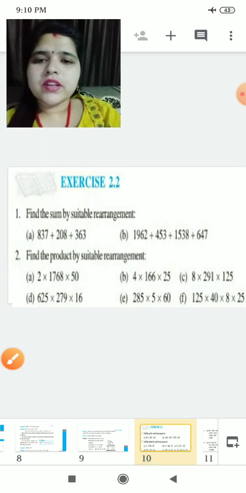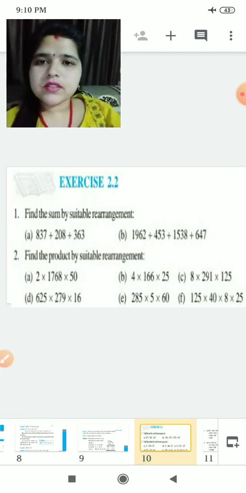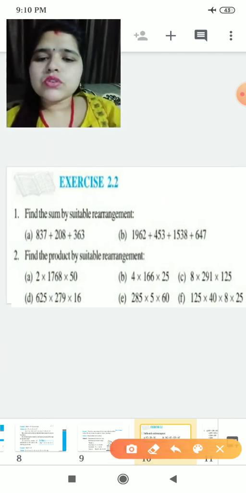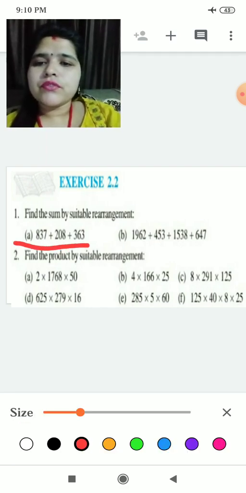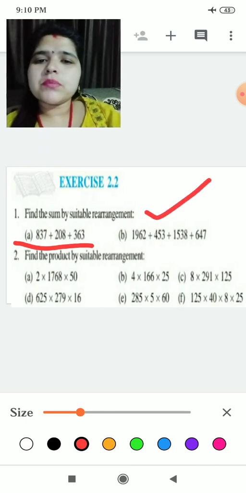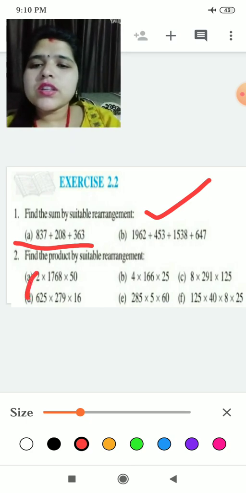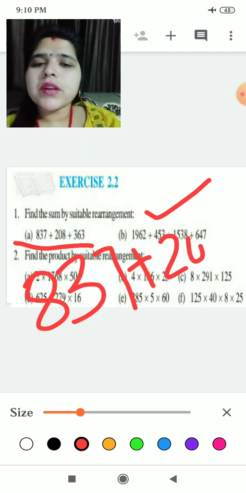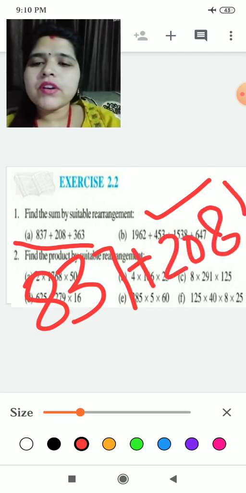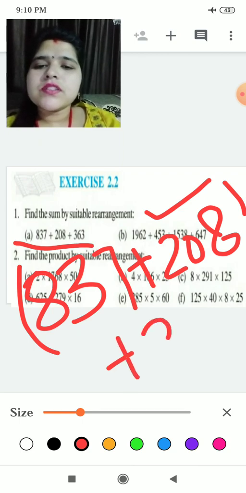See children, here are some questions related to exercise 2.2. First question is: find the sum by suitable rearrangement. It is already saying that you have to arrange them and solve them. What you will do? First question is 837. Plus sign is given. You can take any two numbers first in one bracket. I have taken these in one bracket.